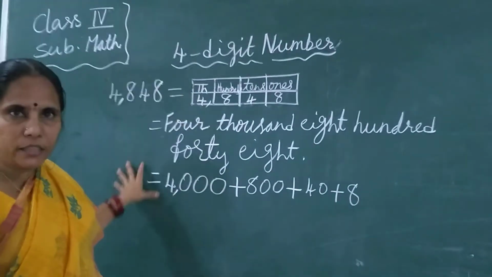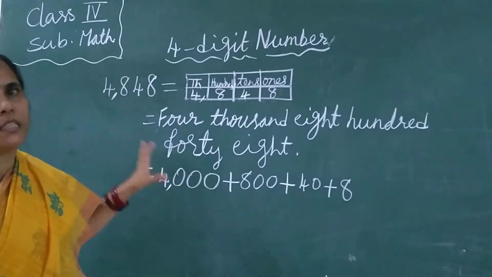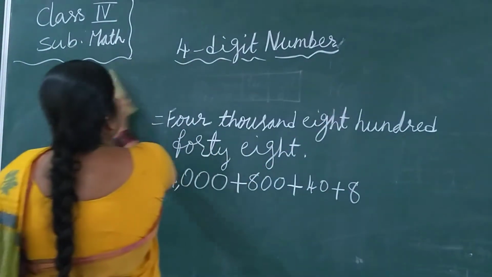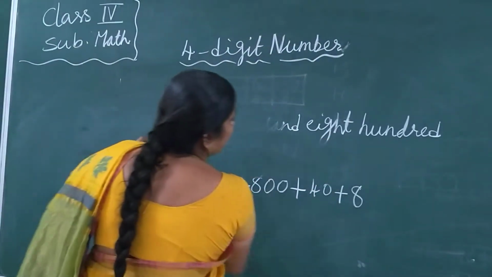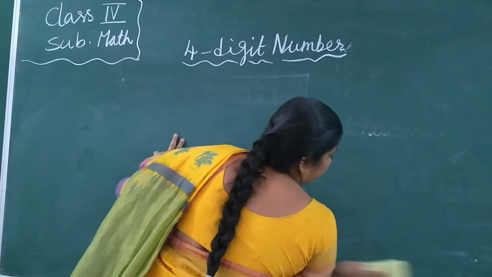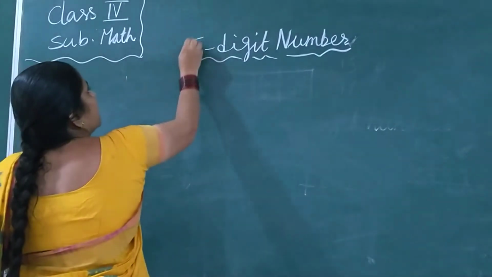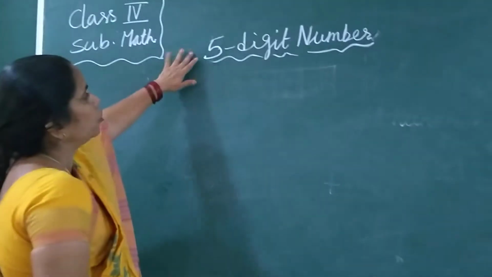I think you all understood this 4-digit number. Now we'll start 5-digit numbers. Okay? 5-digit number means what will be the new place, you think? What will be the new place, you think? See here? 5-digit number. This is new for you.